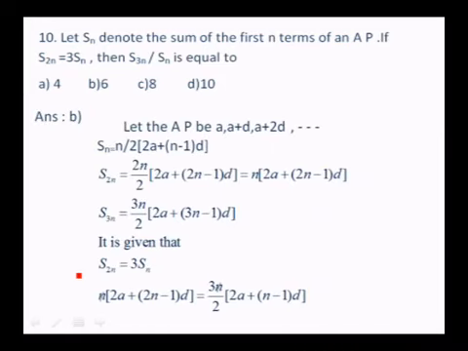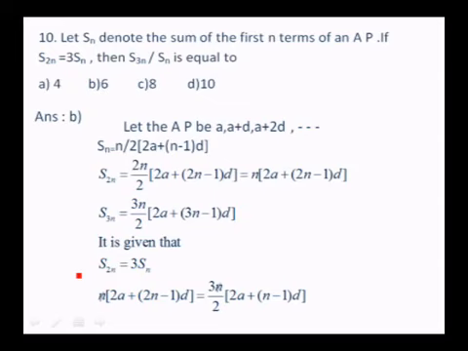Let the AP be a, a plus d, a plus 2d, etc. Sn is n by 2, 2a plus n minus 1 into d. Replace n by 2n. S2n is equal to 2n by 2, 2a plus 2n minus 1 into d. So on simplification you get n into 2a plus 2n minus 1 into d. Replace 2n by 3n: S3n is equal to 3n by 2, 2a plus 3n minus 1 into d. Now he has given that S2n is equal to 3Sn. So use that. You know these two.